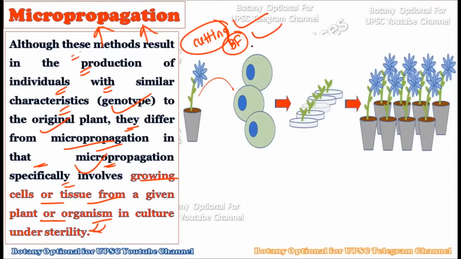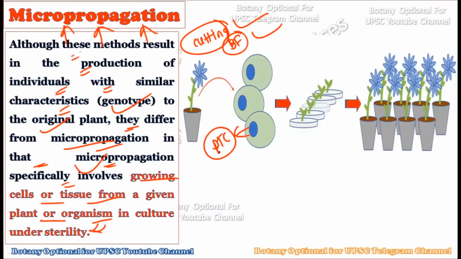On the other hand, these techniques are natural techniques, while the micropropagation is quite an artificial technique in which we try to grow cells or the tissue under very sterile conditions. Okay, as you know, in the plant tissue culture, we always give very high importance to the sterility so that there will not be any infection like bacterial infection, fungal infection, or other pathogenic infections, right?